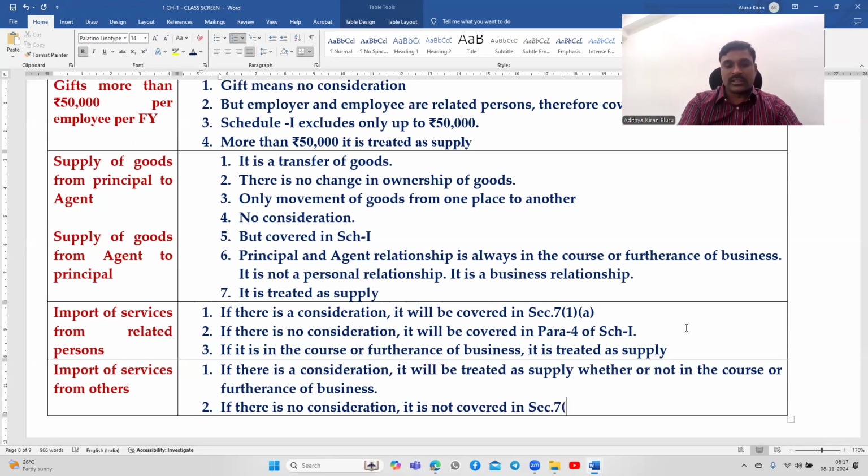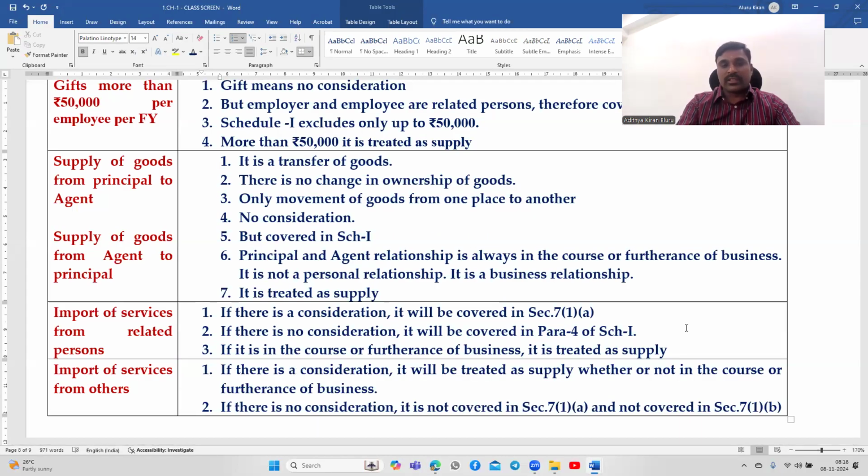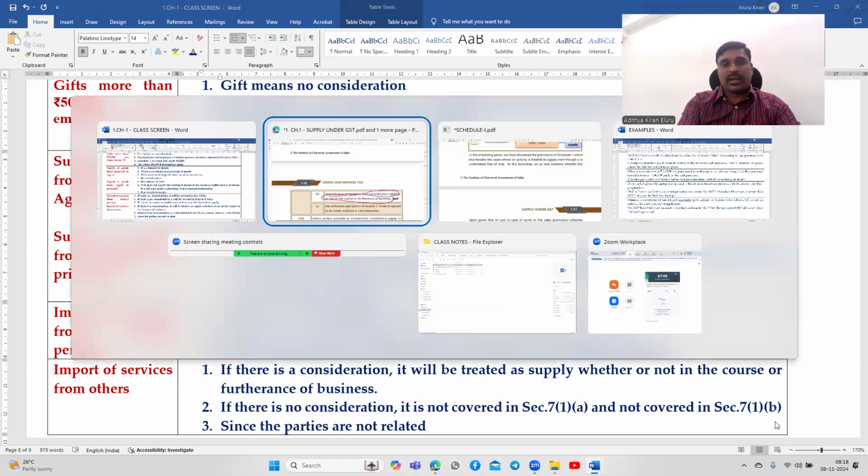If there is no consideration, it is not covered in section 7 subsection 1 clause A, and also not covered in section 7 subsection 1 clause B. Since the parties are not related, look at this.